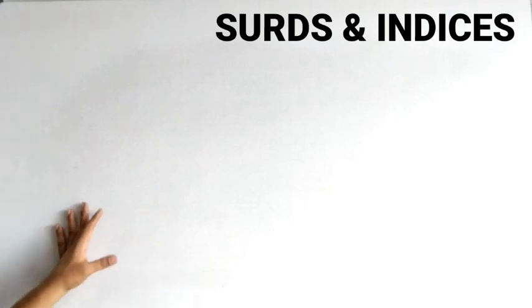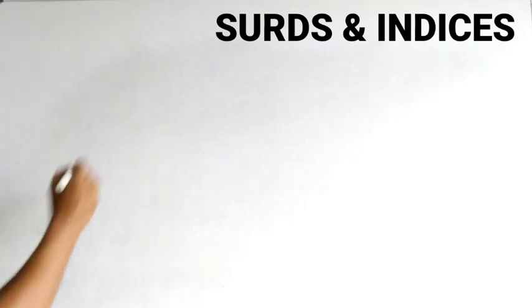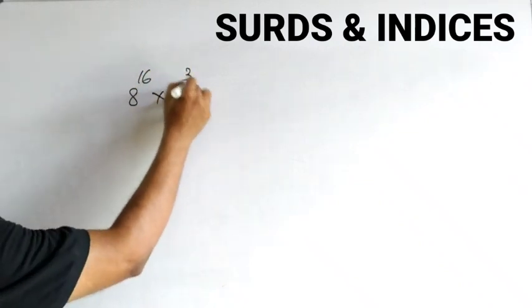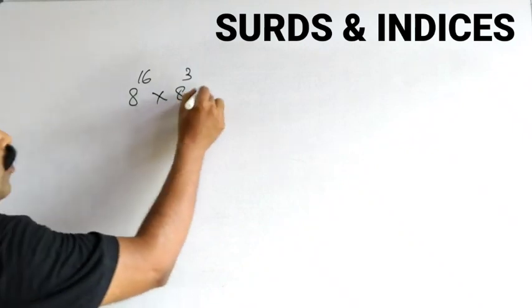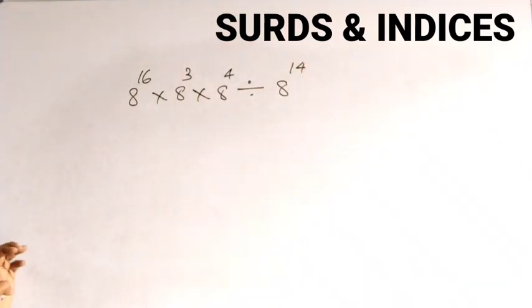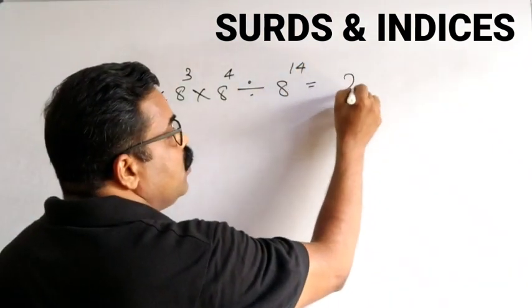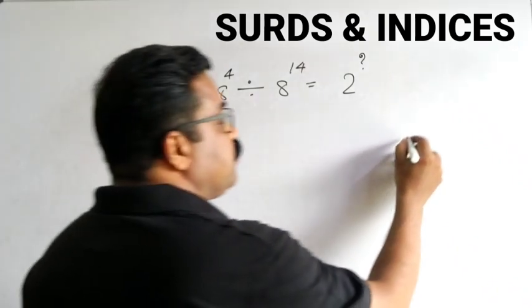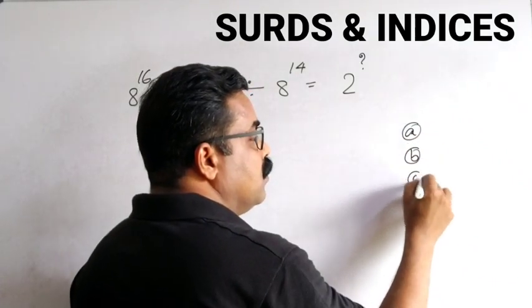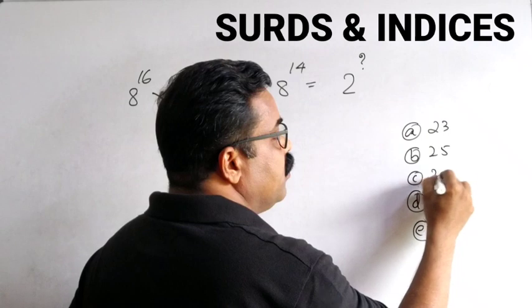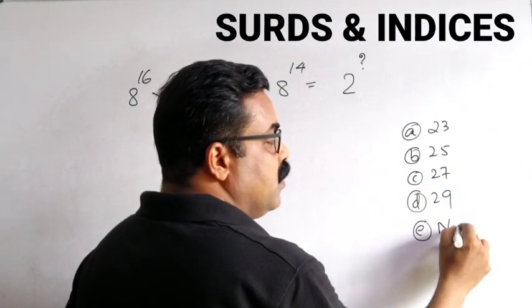So let us go to the next question. As far as surds and indices are concerned, 8 power 16 into 8 power 3 into 8 power 4 divided by 8 power 14 is equal to 2 power question mark. So 4 options are also given to you: 23, 25, 27, 29, none of these.